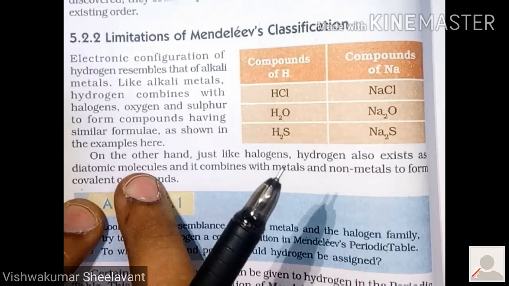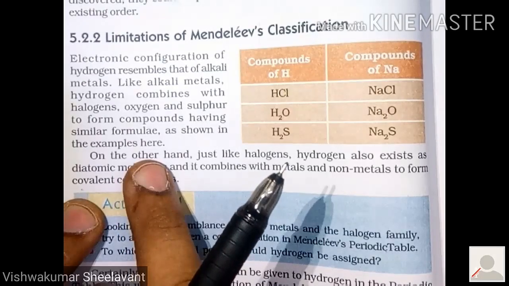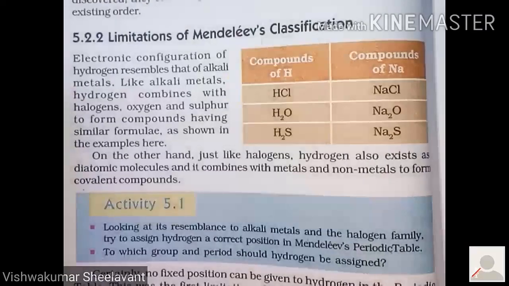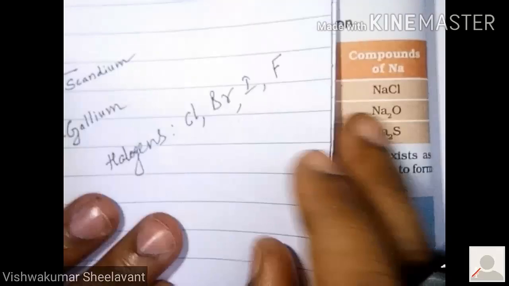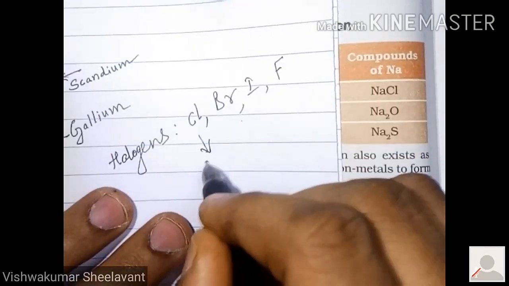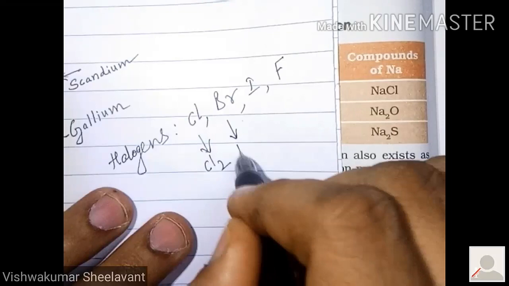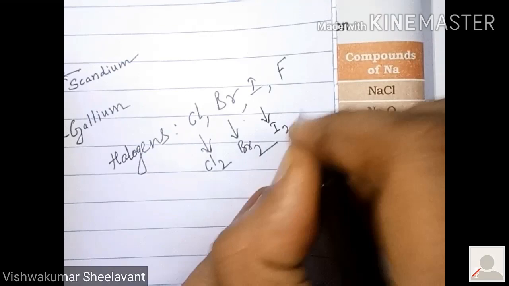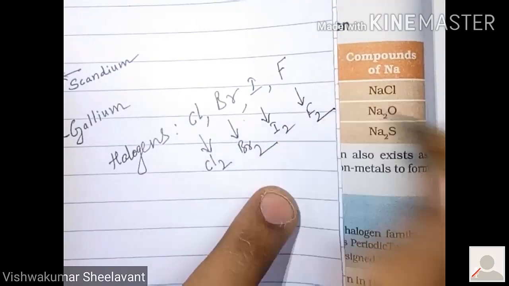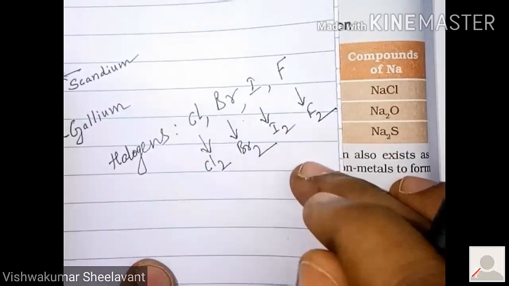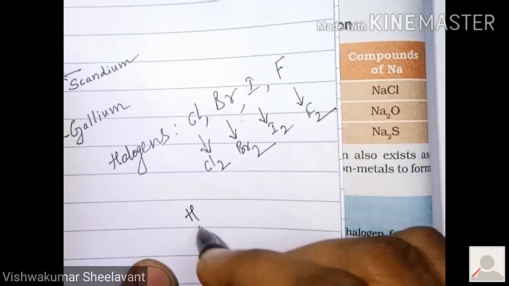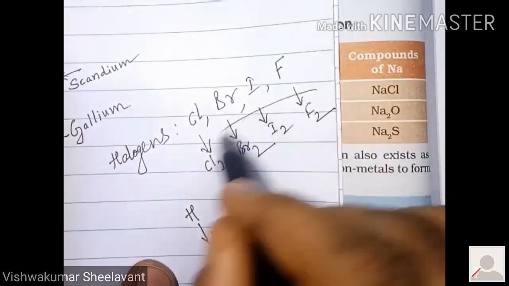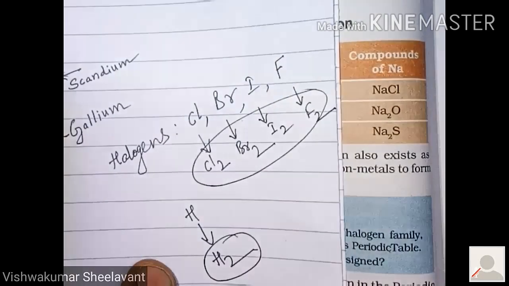Similar to that, hydrogen also exists as a diatomic element. That means in nature, chlorine is available as Cl2, bromine is available as Br2, iodine I2, fluorine F2. Similar to these, hydrogen is available as H2. These all are diatomic. It is also diatomic.